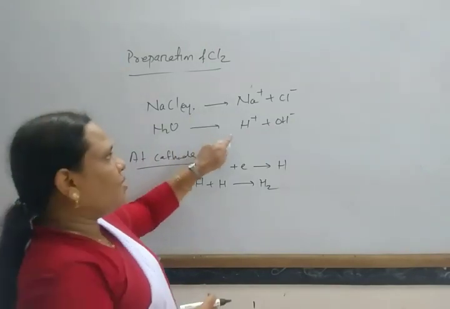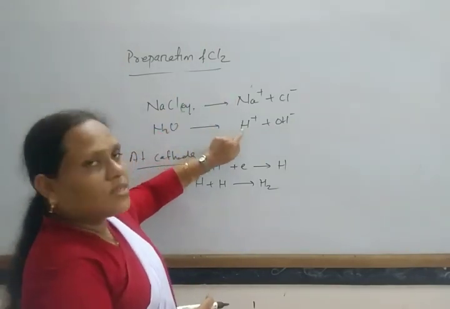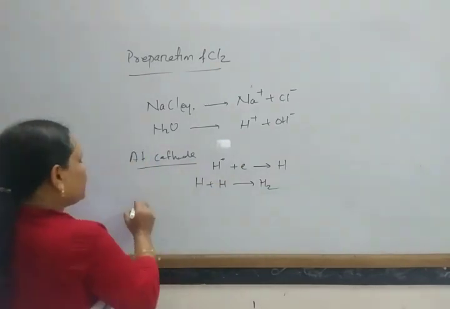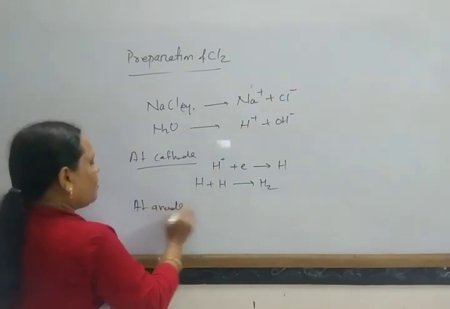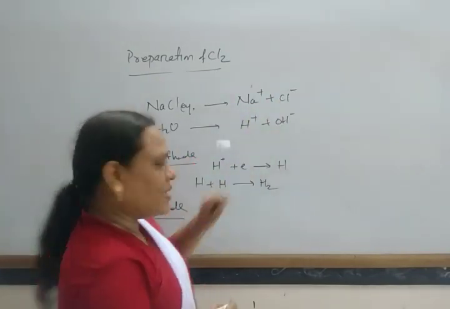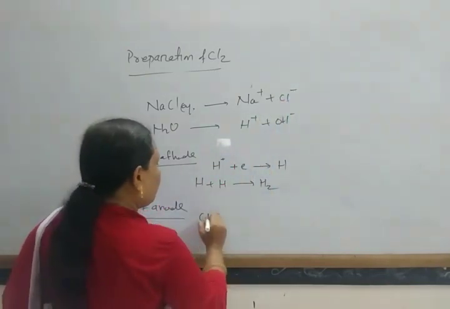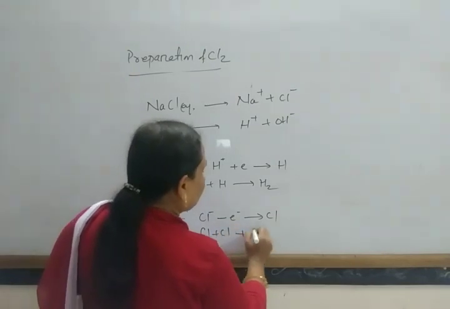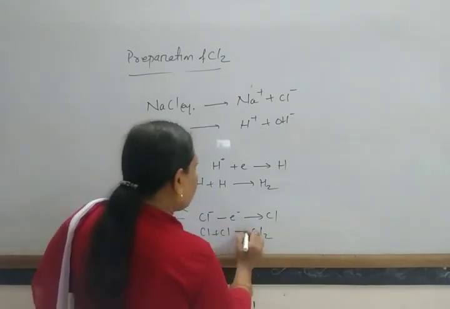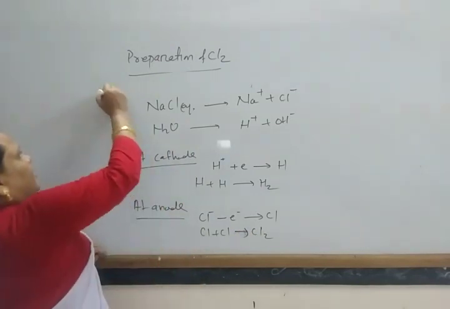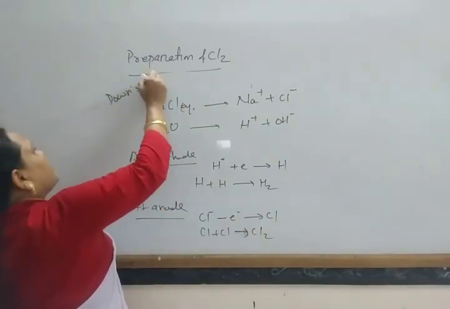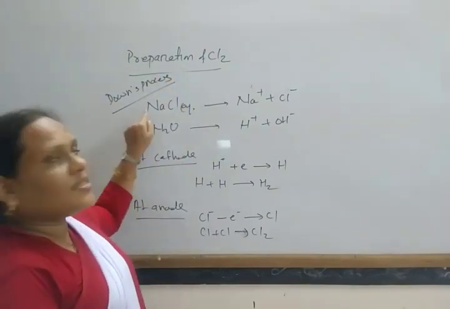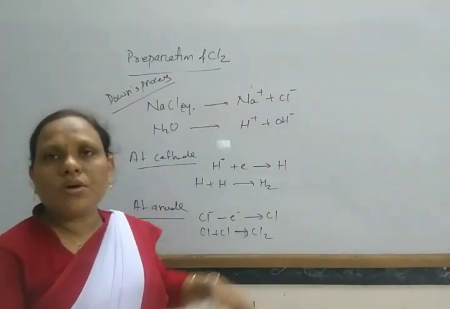You know this from electrochemistry: between sodium and hydrogen, hydrogen has the lower discharge potential, so it moves towards the cathode and hydrogen gas is produced. Similarly, at the anode, between Cl minus and OH minus, Cl minus has the lower discharge potential, so Cl minus loses an electron to give a chlorine atom, which gives chlorine gas. This process is known as Downs process.